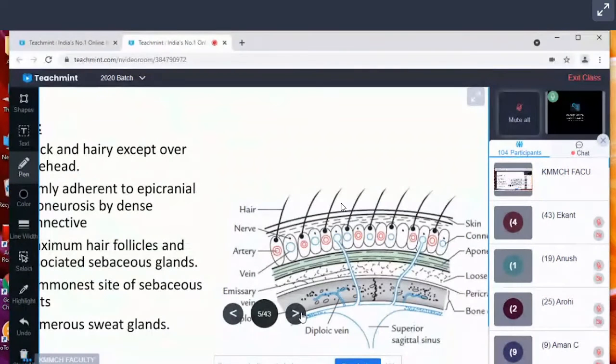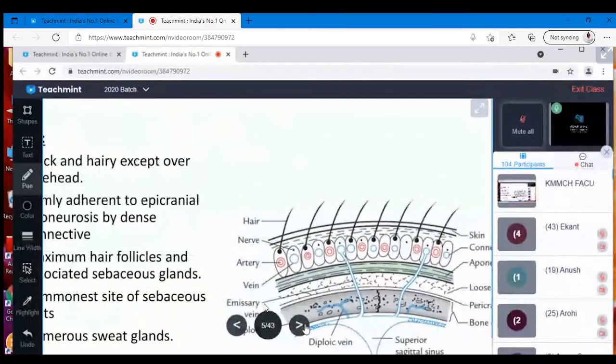ओके. हाँ जी. So now the first layer it is skin. So as you know, the scalp की जो skin है, it is thick skin and it is hairy skin. Okay. So except the part over the forehead. Forehead पे you cannot get the hairs and it is thin skin. So mostly whole of the scalp it is thick and hairy except on the area over the forehead.